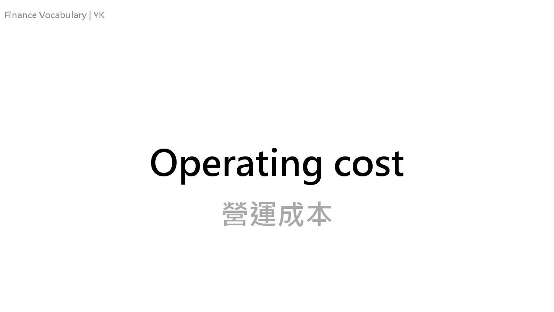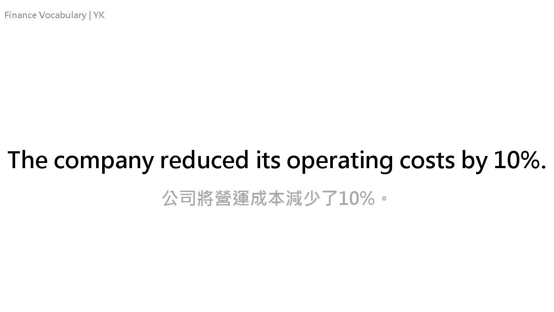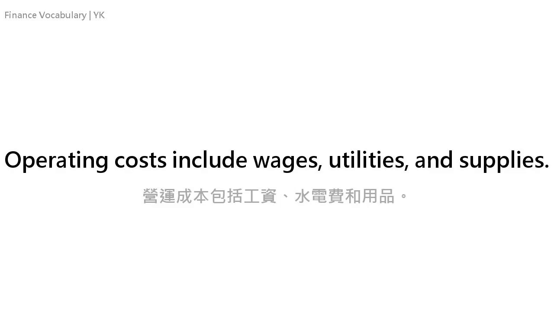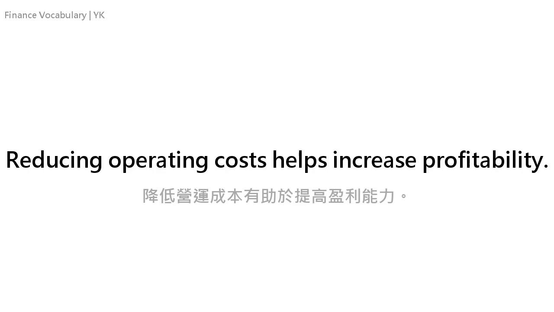The company reduced its operating costs by 10%. Operating costs include wages, utilities, and supplies. Reducing operating costs helps increase profitability.